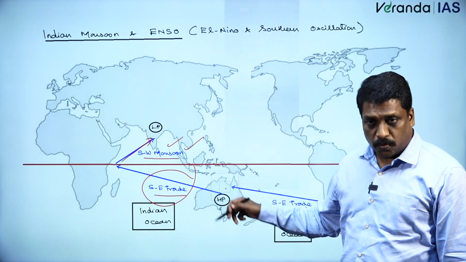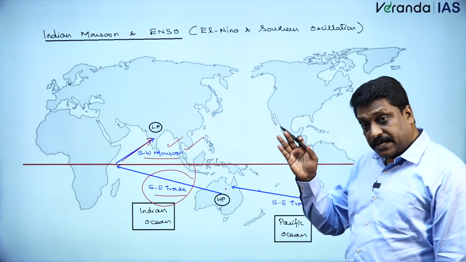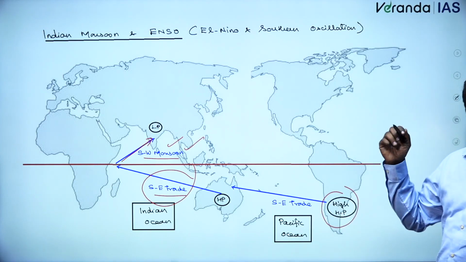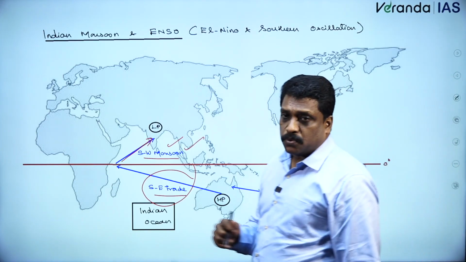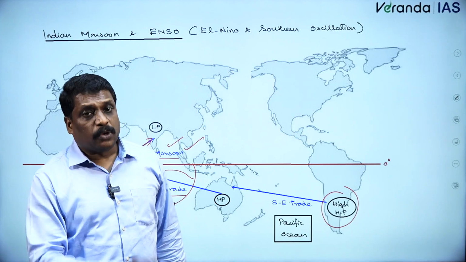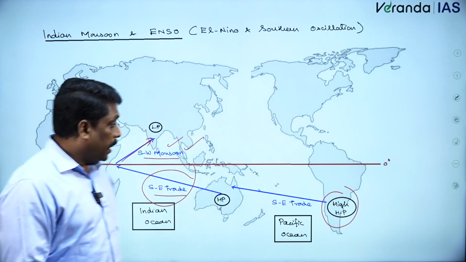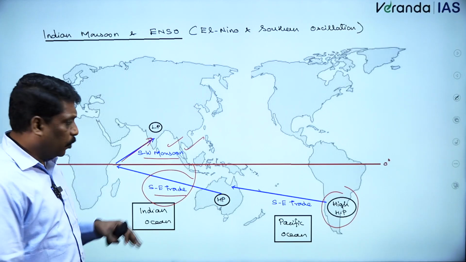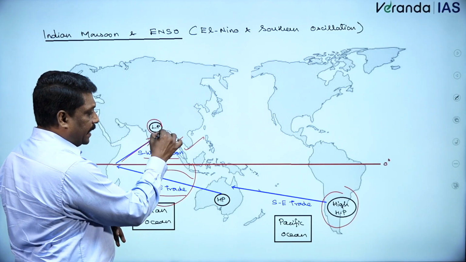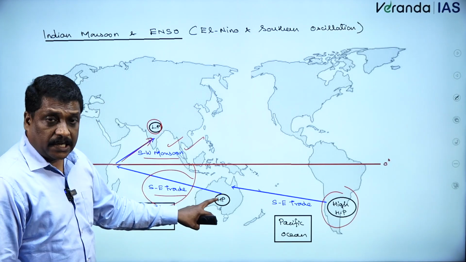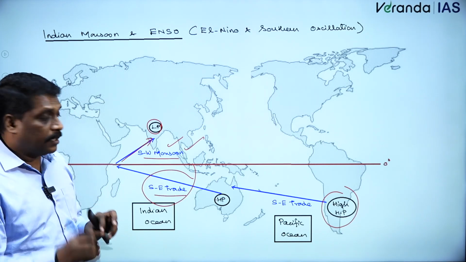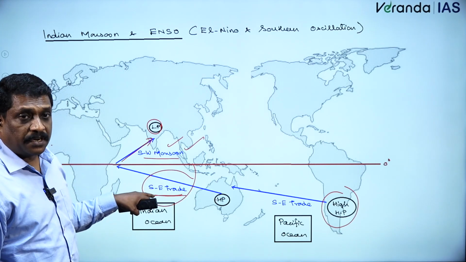If you ask me, the answer is no. It has an indirect extension till the Peruvian coast. How it is going to affect, I'll tell you, my dear friend. See, to have the successful Indian monsoon, I know that a low pressure should be there over Indian landmass. Relatively, a high pressure should be there in Australian landmass. Only then will I have this successful southeastern trade.